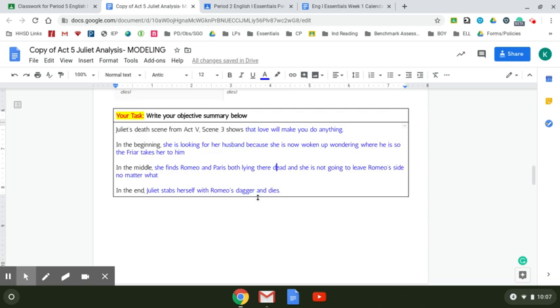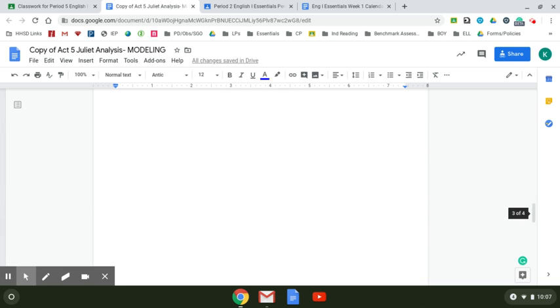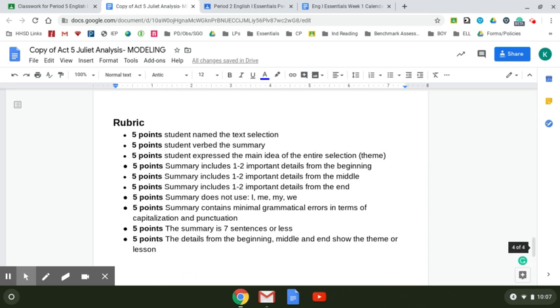Now, things that are good about this response. If we look at the rubric, the person named the selection. They said it was Romeo and Juliet, Act 5, Scene 3. They verbed it. They said the word shows. They expressed the main idea as a theme, not just the main idea, not a topic. They said a lesson you could learn from what Juliet says and does in this scene. They included a detail from the beginning, a detail from the middle, and a detail from the end that showed the theme.